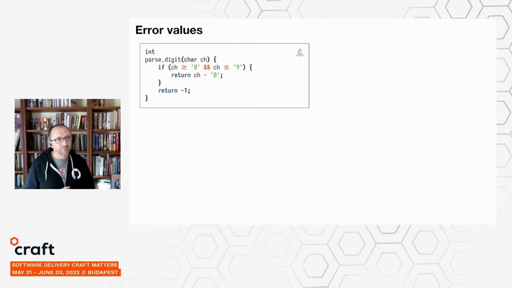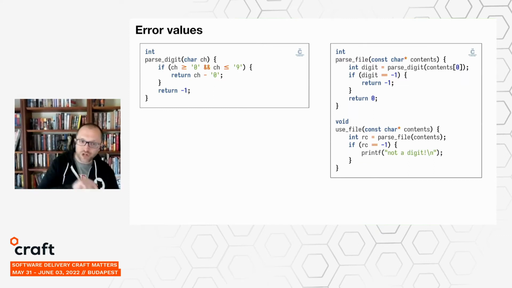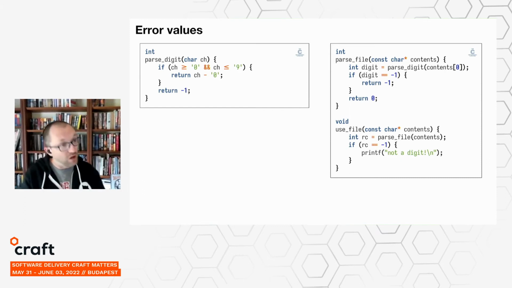But otherwise, the structure is not really all that different than what we saw in the exception-based version. We still need to detect the error condition. Here, we just use a return statement instead of a throw statement to signal that error to our caller. But the changes are more obvious where we handle the errors. So in particular here, you'll see that the parse file function does have to know about and participate in error handling. It has to explicitly interrogate the return value, and if it is an error value, return an error itself from our function. So it's explicitly propagating that up the call chain, whereas with exceptions, all of that happens silently and implicitly.